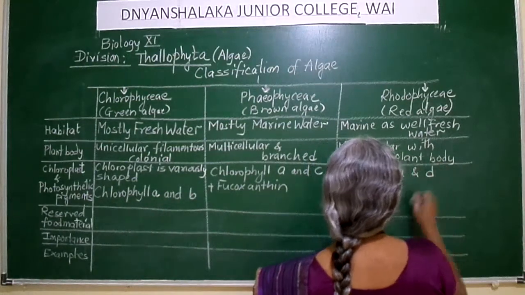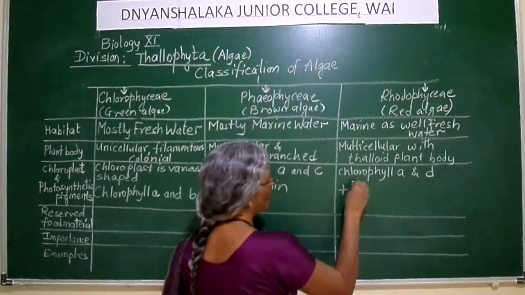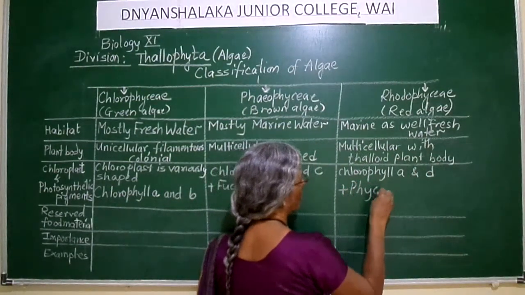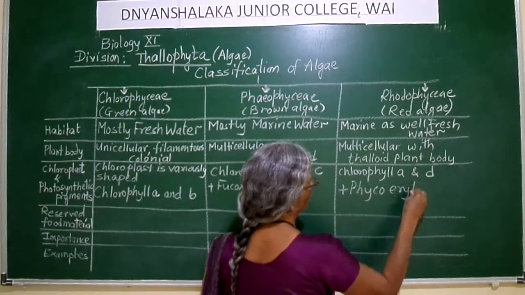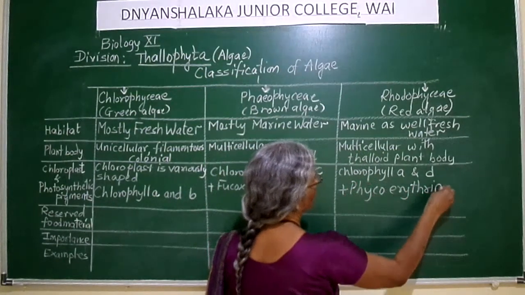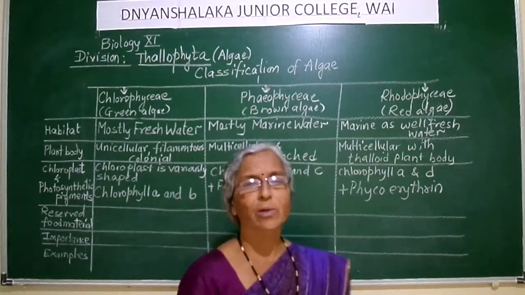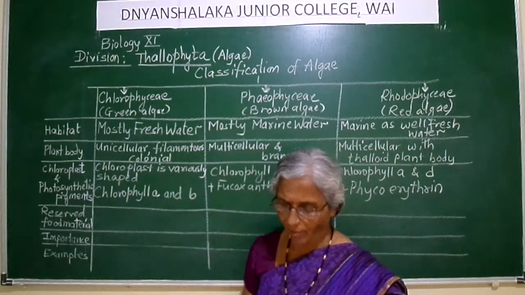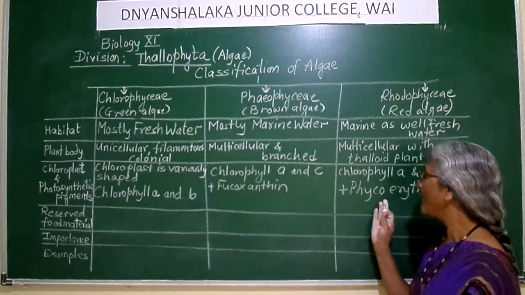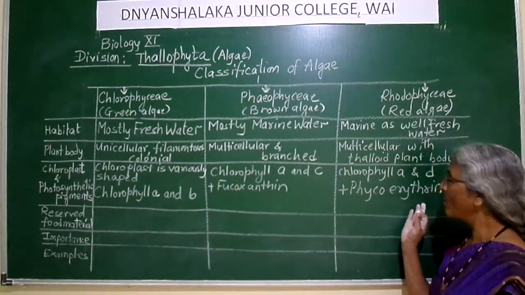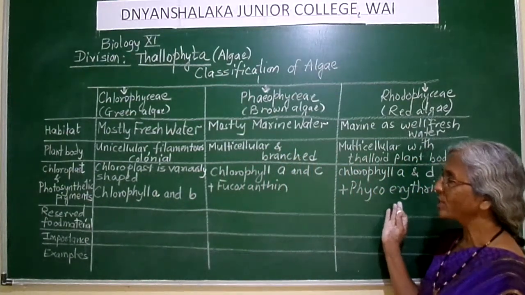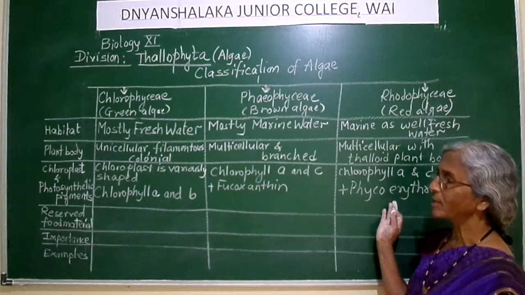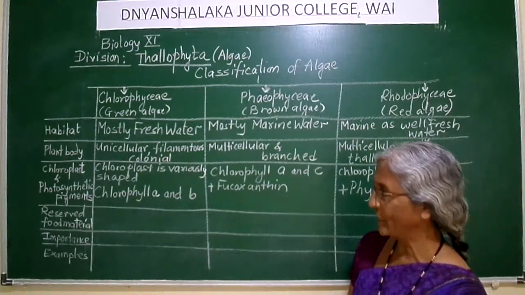When we go to the Rhodophyceae members, that is red algae, they will have chlorophyll A and chlorophyll D plus phycoerythrin. So along with chlorophyll A and chlorophyll D, what will be the pigment present in that? It will be phycoerythrin. These are the photosynthetic pigments present in Rhodophyceae.